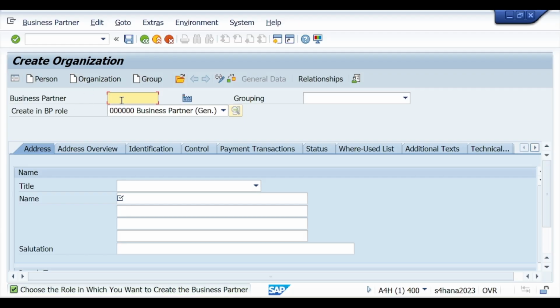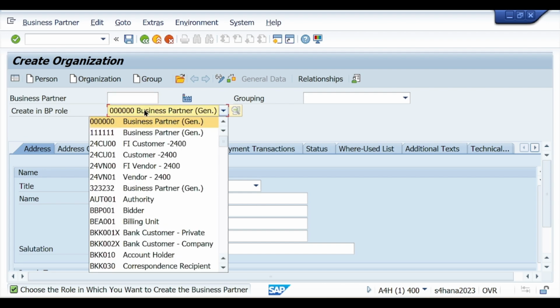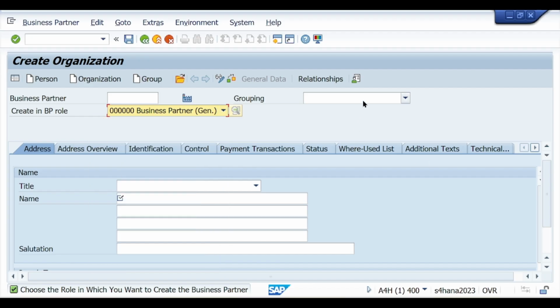So this is the field. The system automatically generates the business partner number, and we create in BP roles. These are all the roles. Some roles are customized, some roles are standard, so we will use the standard roles. And here you see grouping. Grouping is used for which type of business partner is generated.